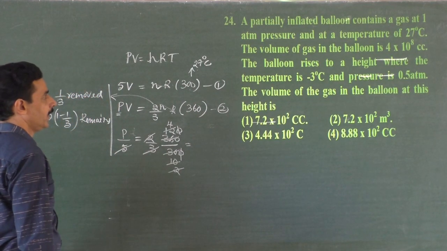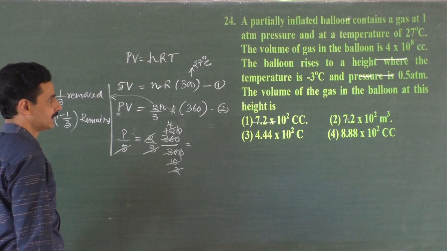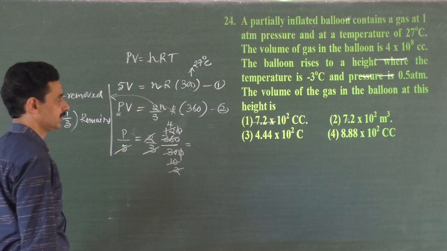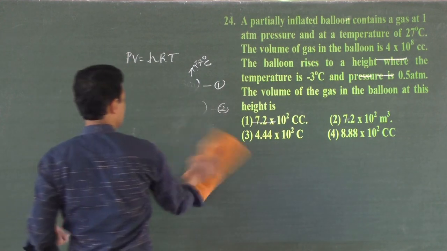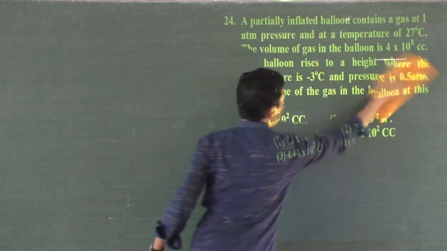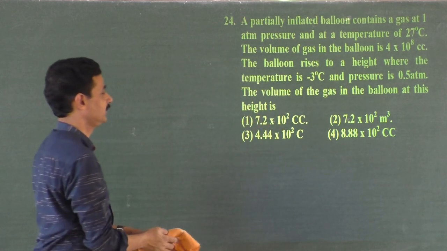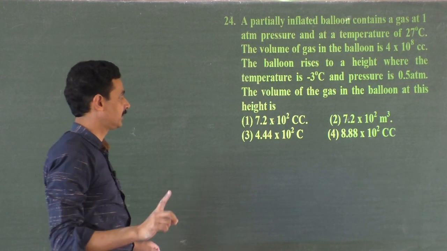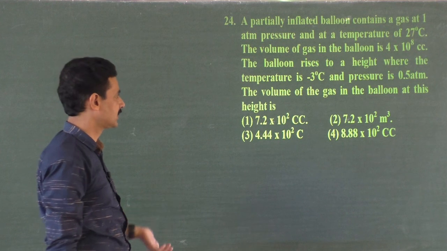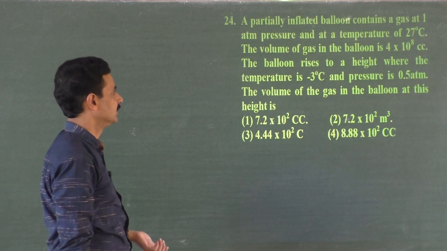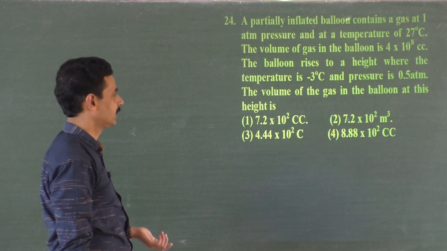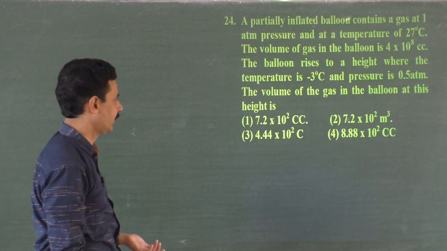Question 24. A partially inflated balloon contains a gas at 1 atmospheric pressure and at a temperature of 27 degrees Celsius. Yeah, a balloon is filled with the gas. A partially inflated balloon contains gas at 1 atmospheric pressure and at a temperature of 27 degrees Celsius. The volume of the gas in the balloon is so much cc. The balloon rises to a height where the temperature is -3 and the pressure is 0.5 atmosphere.